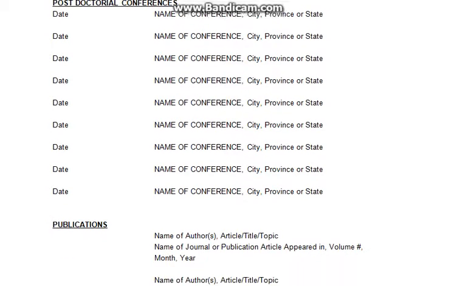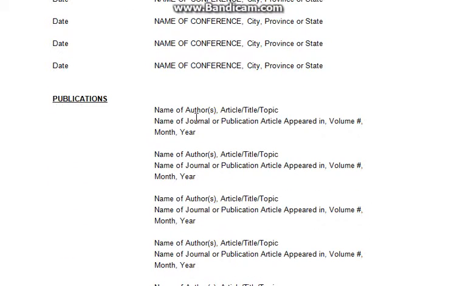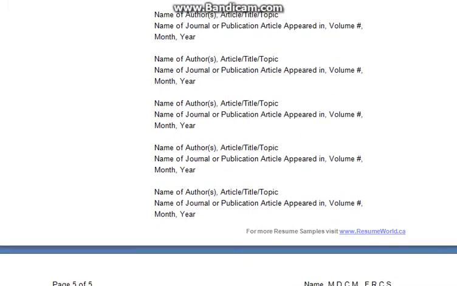If you have written any kind of book, then you can write your author name, the articles and topics you have written, and the year in which you published that book. That can be written in the publication section.